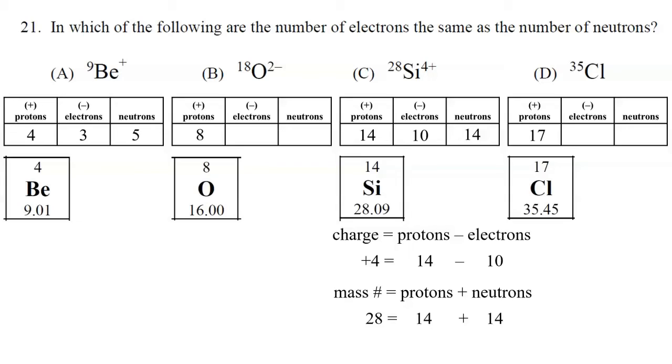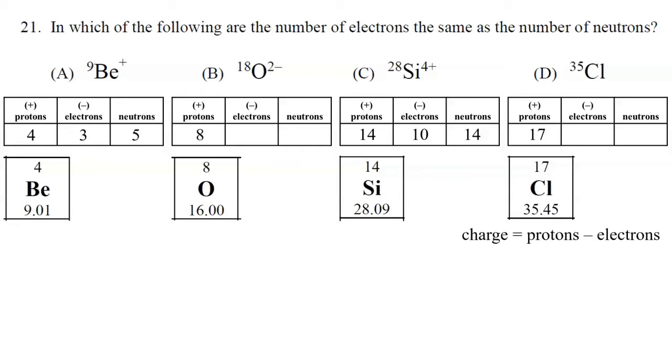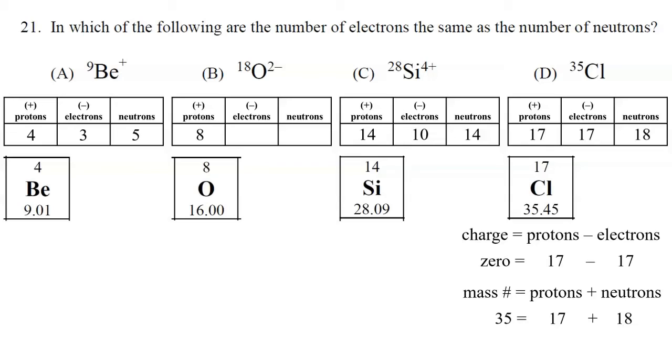And then moving on to choice D, the charge, well, there is no charge, it's 0. So we must have the same number of protons and electrons. That's 17 protons, 17 electrons. The mass is 35. So 17 plus what number is 35? That would be 18 neutrons, 17 protons and 18 neutrons.